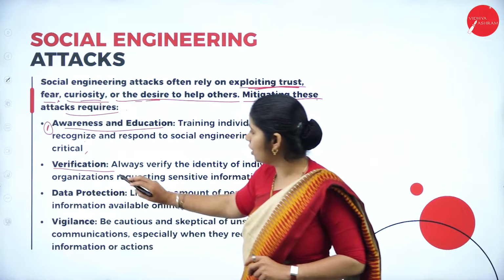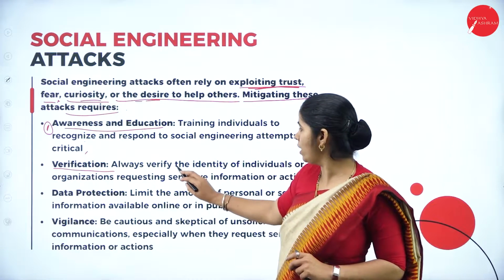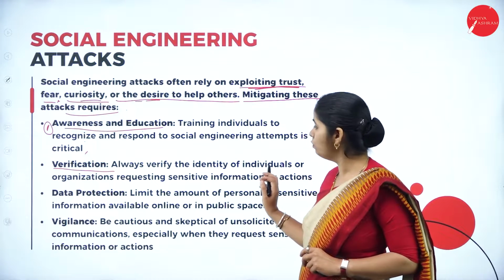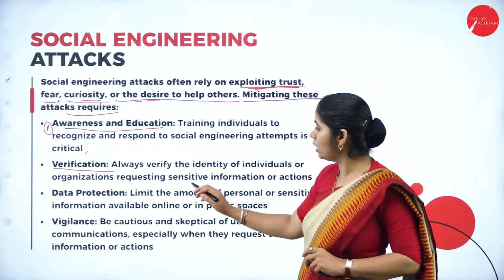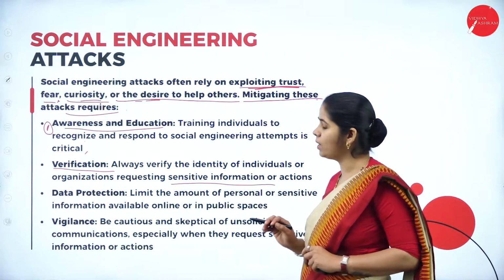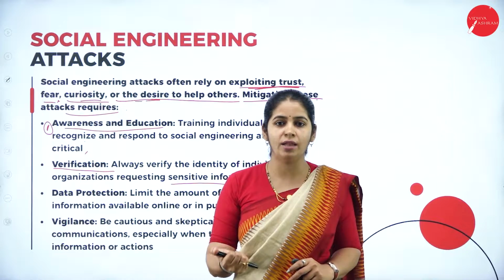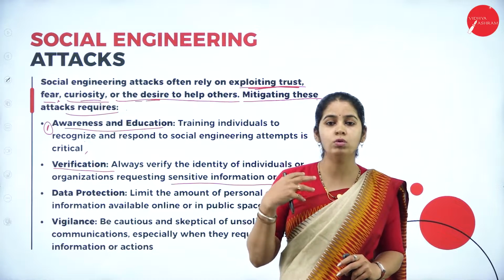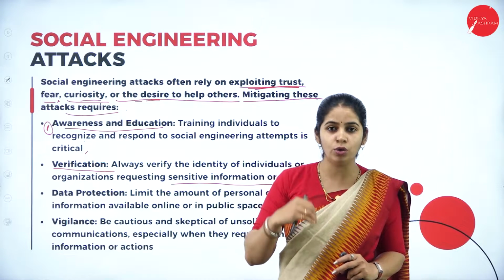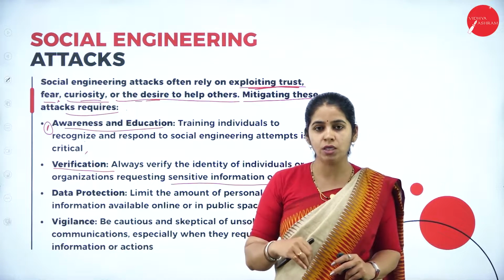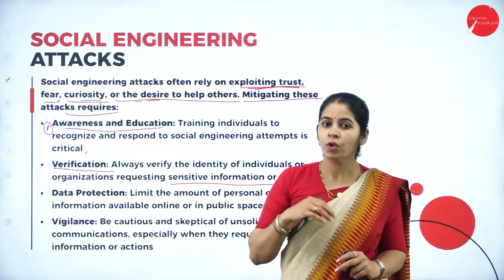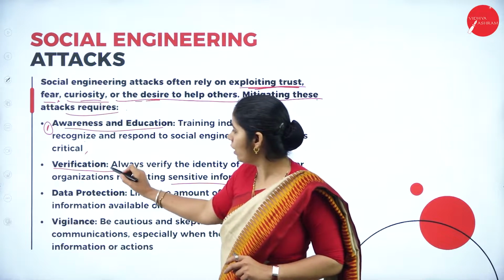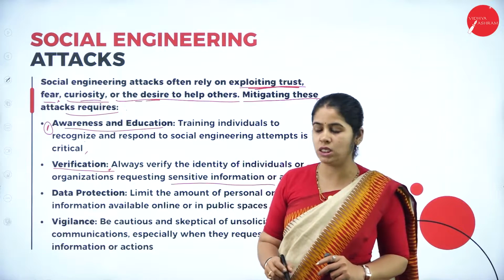Then verification. Always verify the identity of the individual or organization requesting sensitive information. If they simply ask us to share the OTP, we cannot simply give it. We should verify who is asking, and why I should give the OTP or password to him. Everything you have to verify before sharing any details.